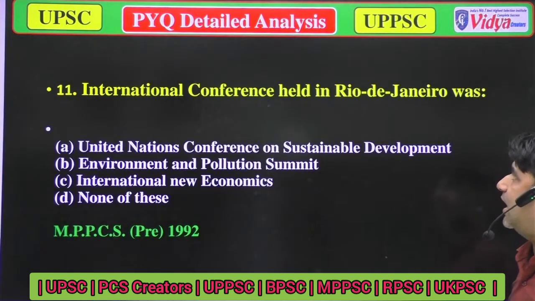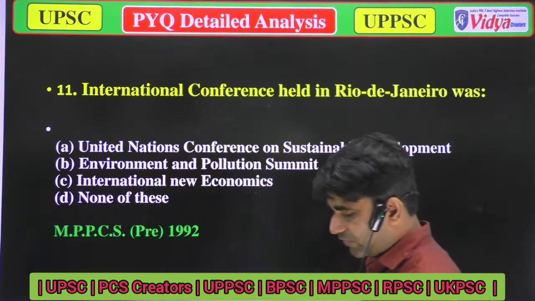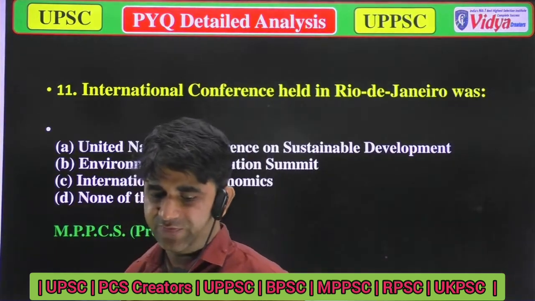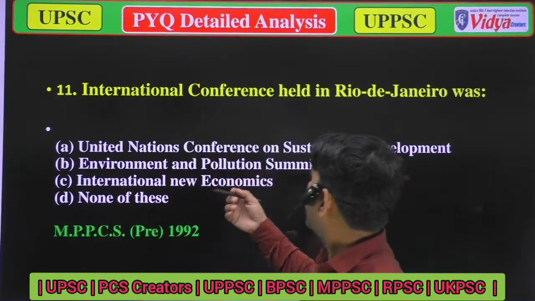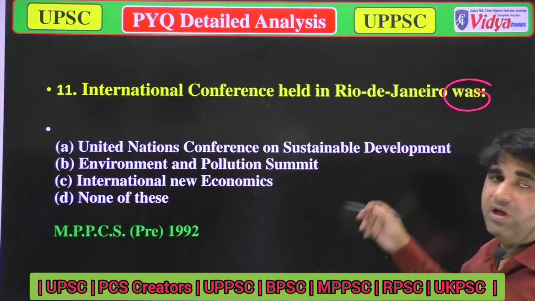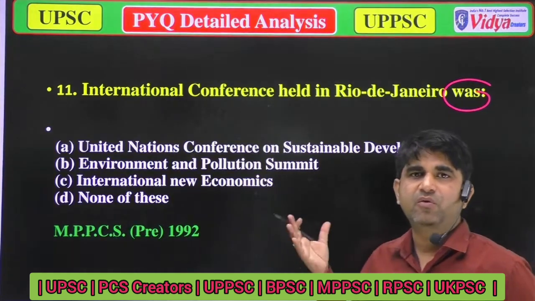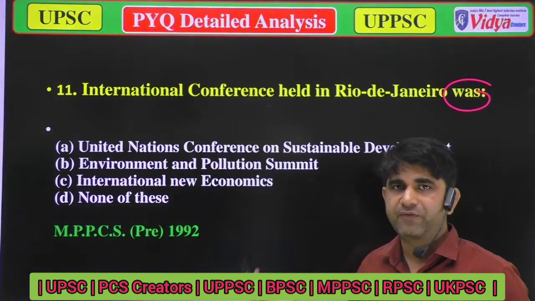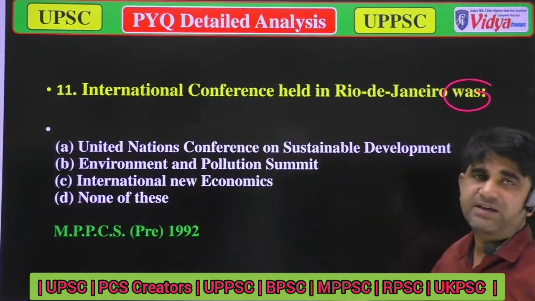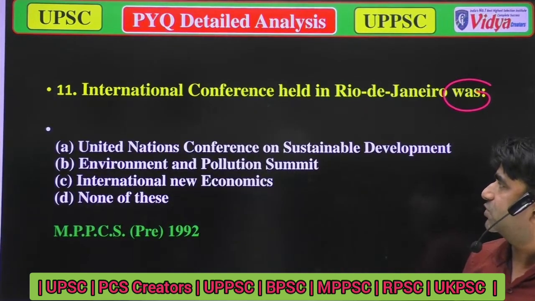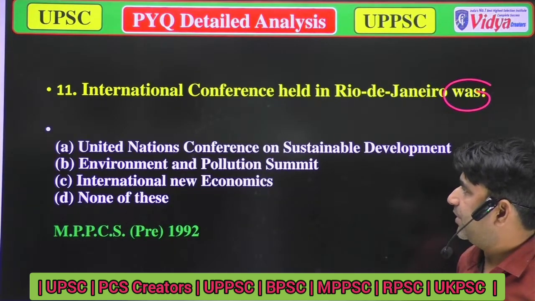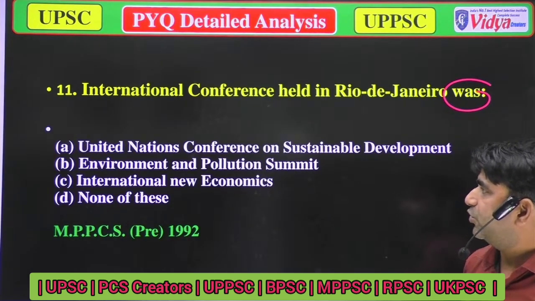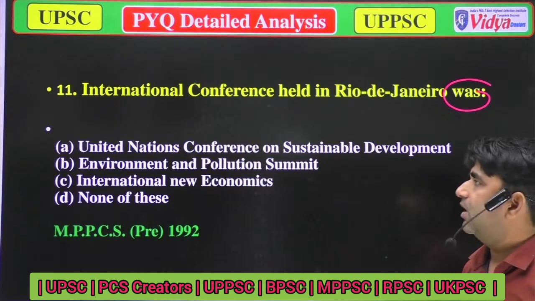There was an international conference held in Rio de Janeiro, and which organization was the main party behind that conference? Option A is United Nations Conference on Sustainable Development. Option B, Environment and Pollution Summit. Option C, International New Economics. And option D, none of the above.